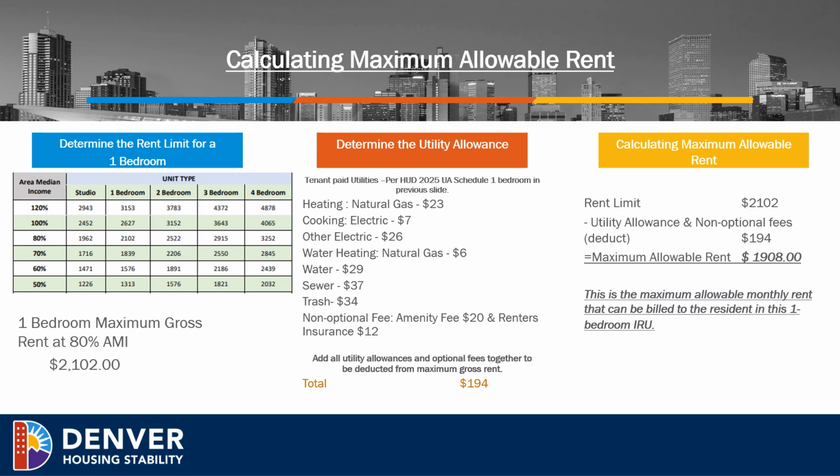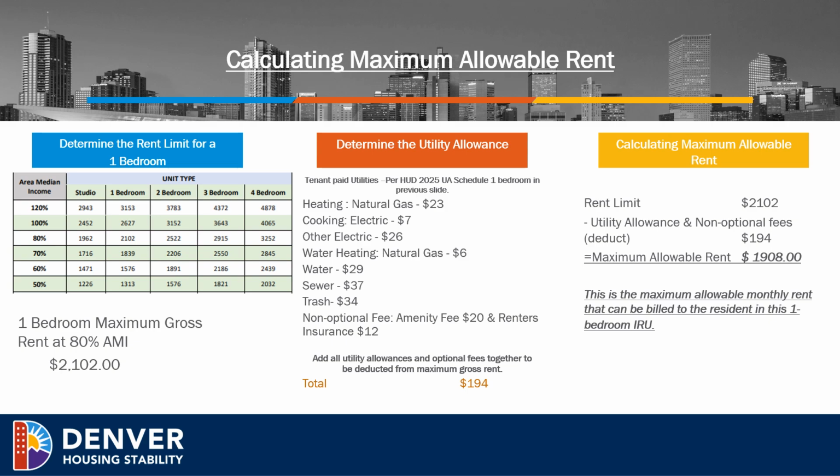list of the different types of utility fuel sources. For example, heating at natural gas is $23. Cooking, that is electric, is $7. Other electric, as in the other electric for that property, is $26. Water heating, natural gas is $6. Water is $29. Sewer, $37. Trash is $34. And then this property charges non-optional fees, which includes an amenity fee of $20 and renter's insurance